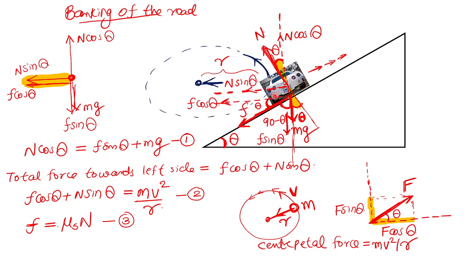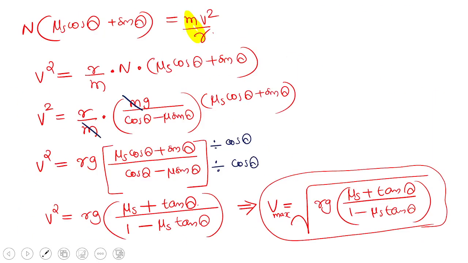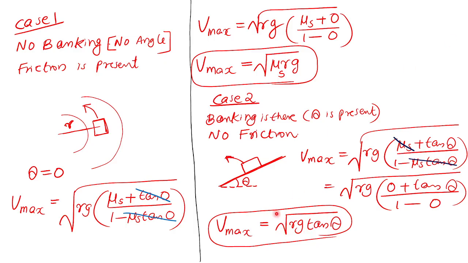So in this case, the car is taking a turn. Understood? So in this case, friction is not there, but the angle is there. So in this case, the maximum speed of the car is that formula which is written. Okay? Clear? Yes, sir. Okay.